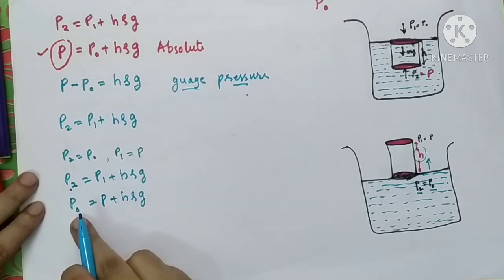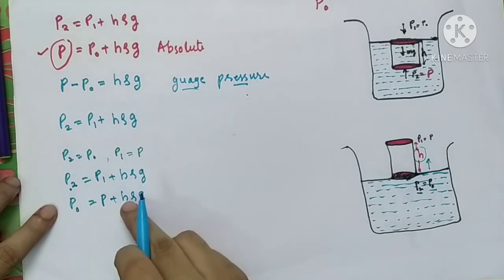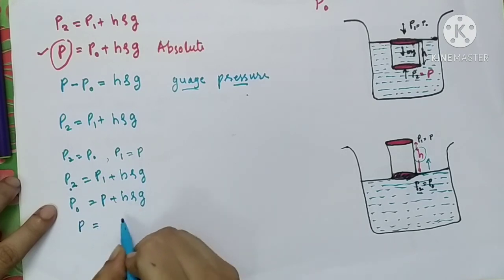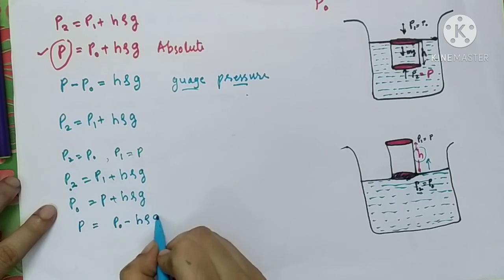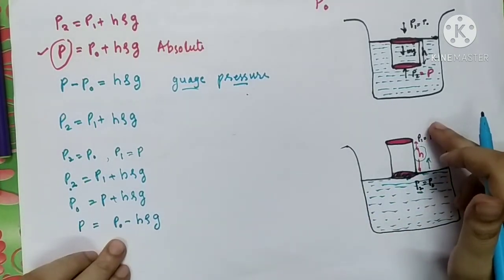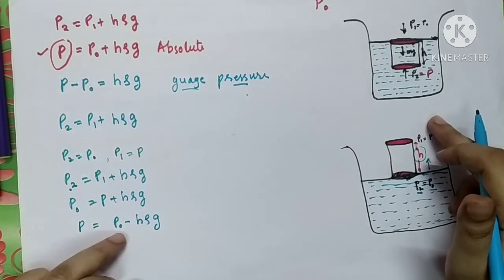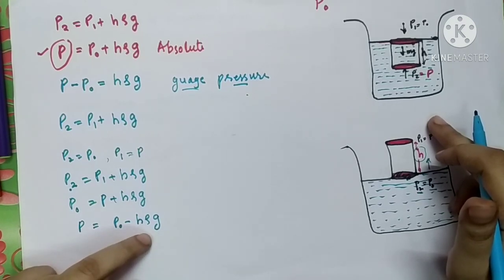Taking this H rho g to the left hand side, we get P is equal to P0 minus H rho g. It is just like when you move in an upward direction, pressure goes on decreasing. It is less than the atmospheric pressure: atmospheric pressure minus H rho g.